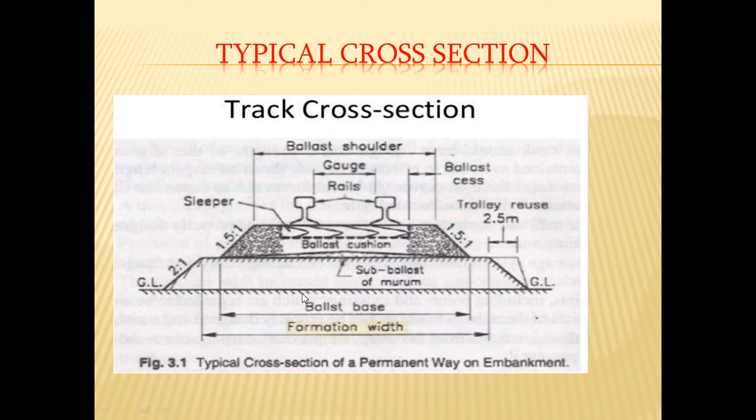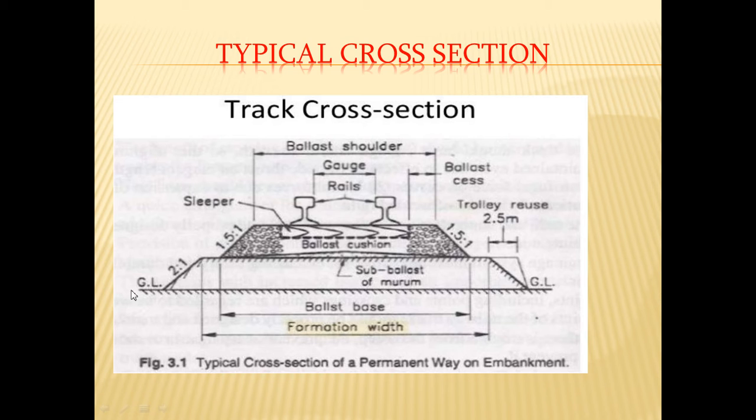Then this entire ballast portion is resting on murum or sub ballast, which is laid at a slope of 2:1. This trapezoidal portion at the bottom indicates the murum portion, called the sub ballast, to give support to the ballast cushion. The distance from this point to this point is called the formation width, and this is the ballast base portion.